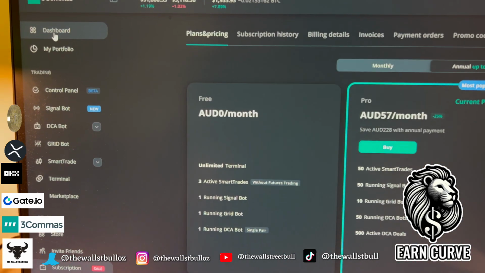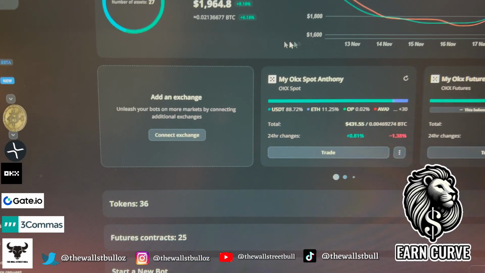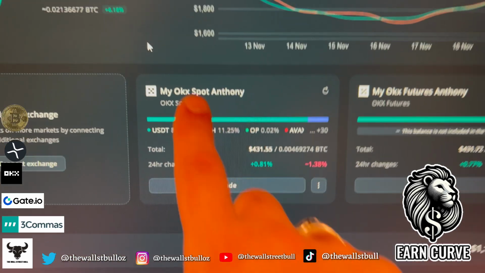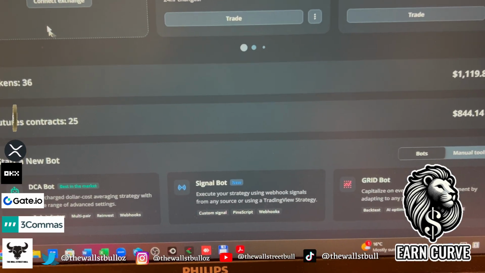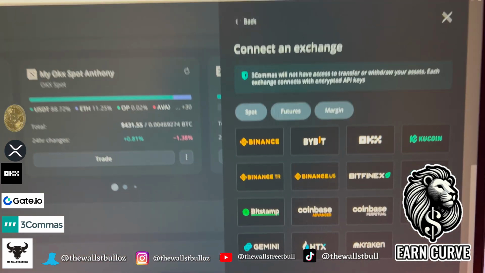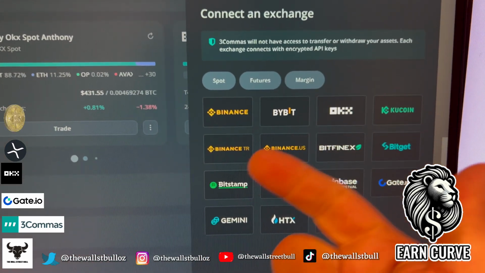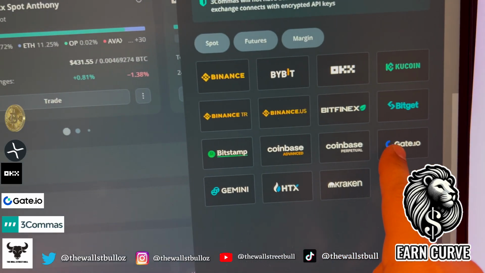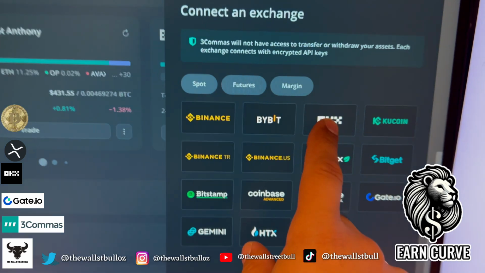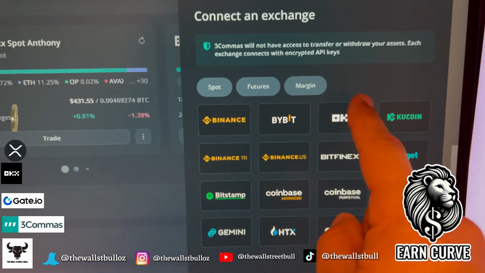Now, coming over to the dashboard, if you can see up here on the top left, coming down, I've got, of course, my old OKX account up here, and I've got Gate.io as well. You can connect whatever exchange you want. If you're around the world, of course, the United States, Canada, and the UK have restrictions on trading. I'm using Gate.io. Originally, I was using OKX before they made major changes to the exchange here in Australia because I had to become compliant.